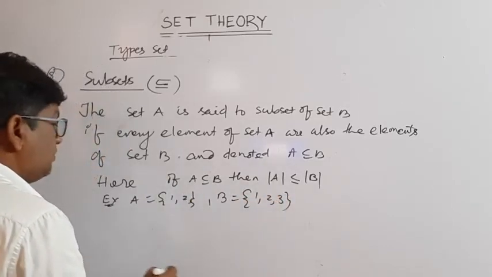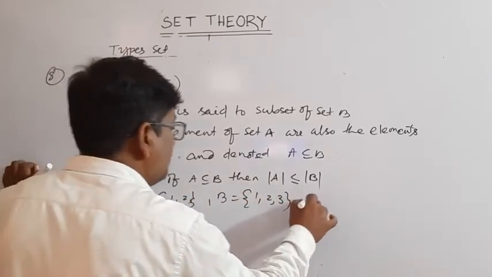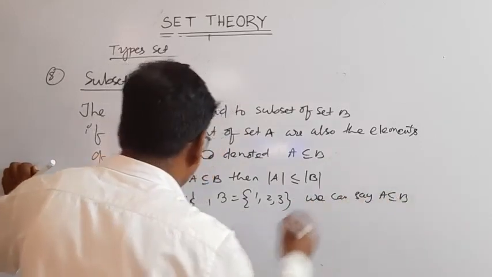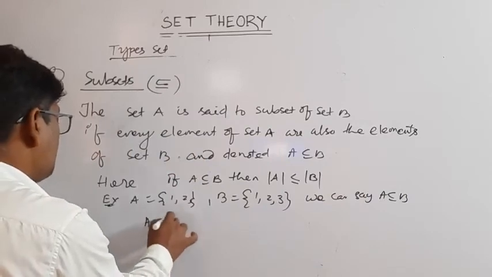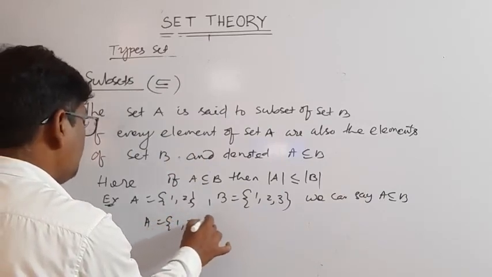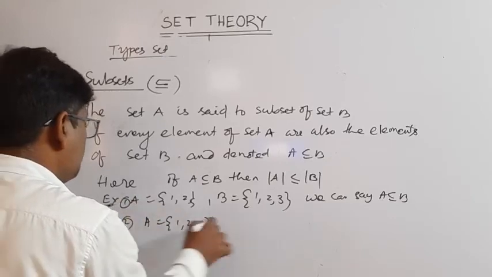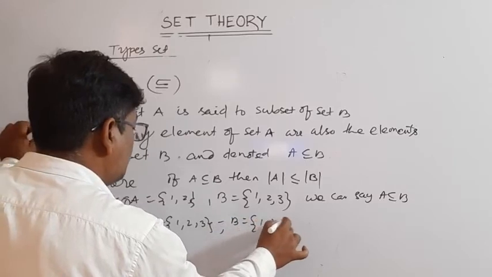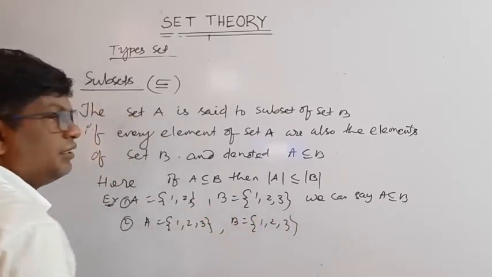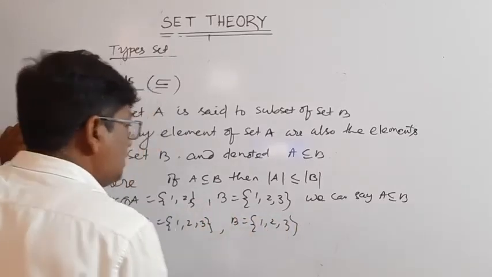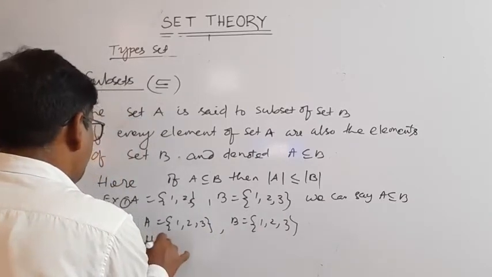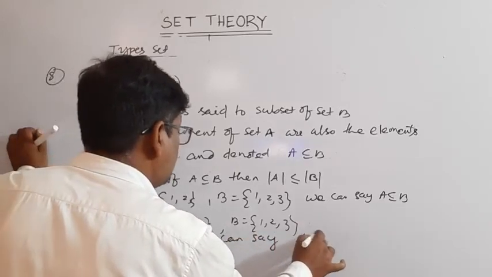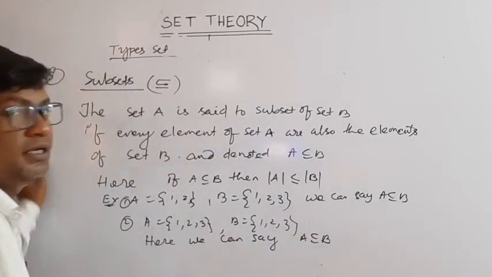Here A is a subset of B. Also, A is equal to, suppose, {1, 2, 3} and B is also equal to {1, 2, 3}. Equal sets are subsets of each other, so here also we can say A is a subset of B.